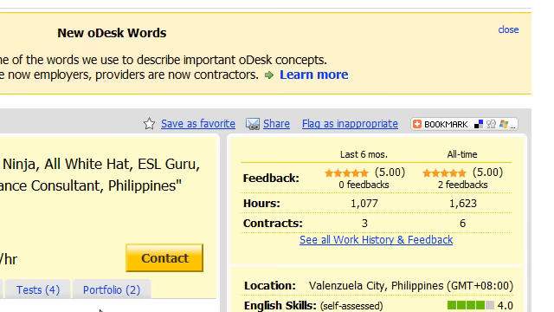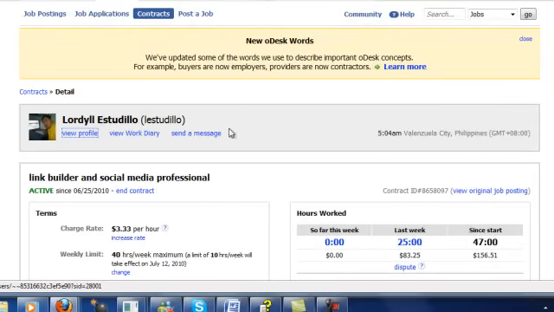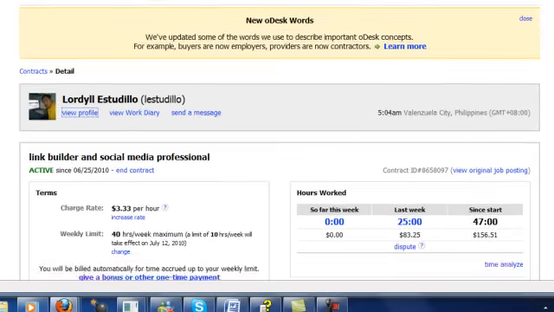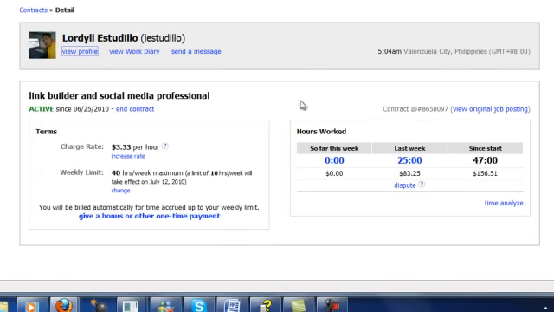So, let us go back now to the team page. Okay, so where this is now, basically, I clicked on my team, I clicked on him, I looked at my profile here with him, and then I can send him a message if I have something to tell him. I could change his hourly wage. I can change his hours, how much or less.